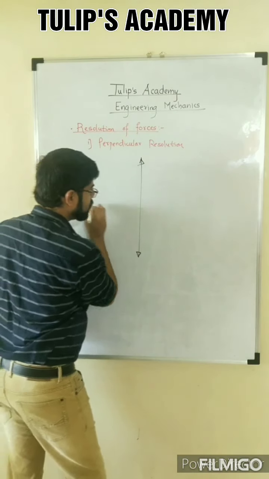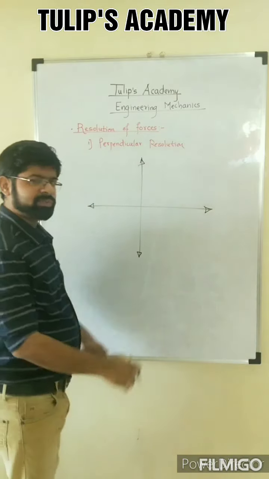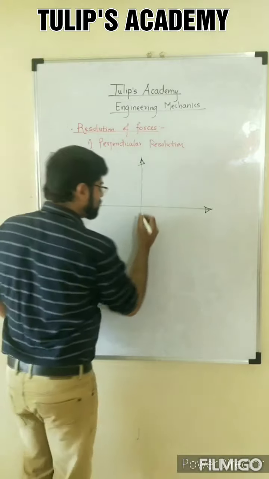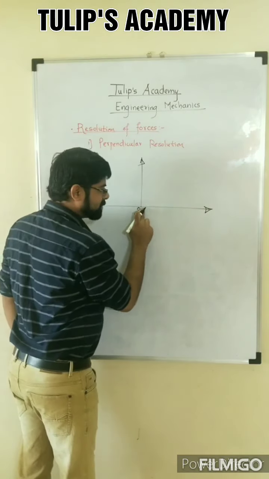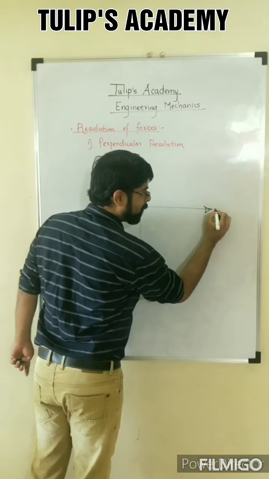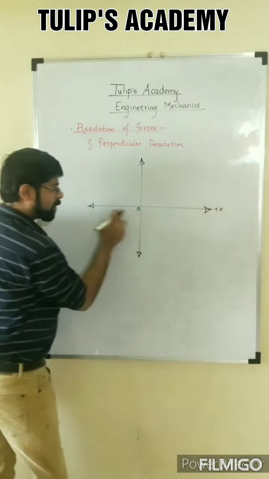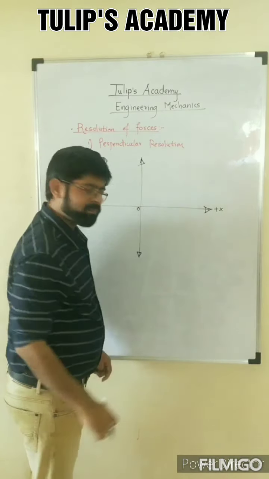As you know, the Cartesian coordinate system looks like this, which we have already seen in the previous video of systems of forces. This is the origin of the Cartesian coordinate system. As we move towards the right of the origin, we get positive values of the x-axis. As we move towards the left of the origin, we get negative values of the x-axis.